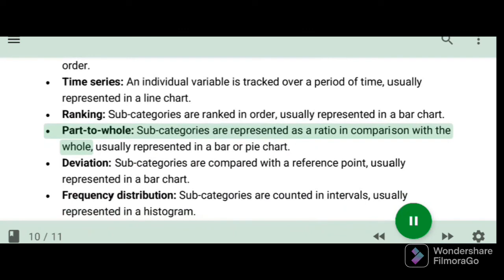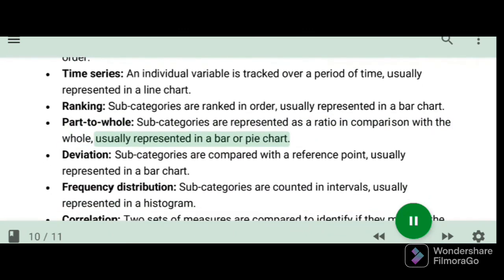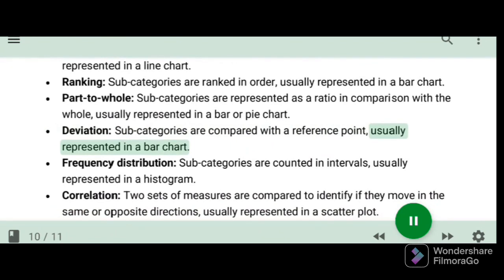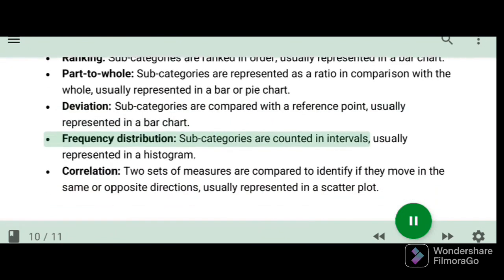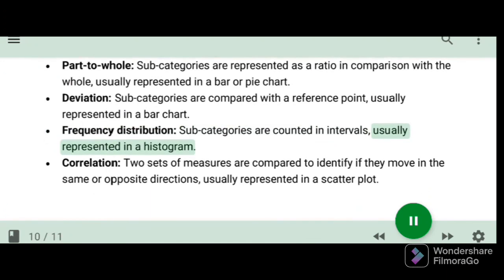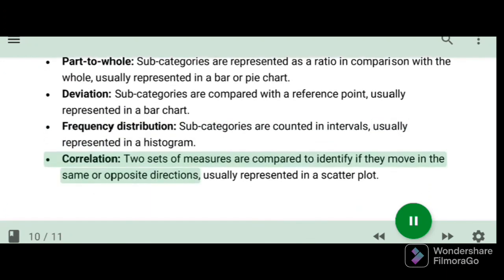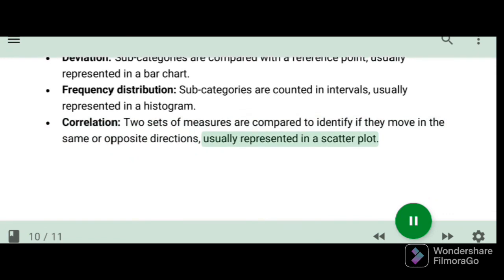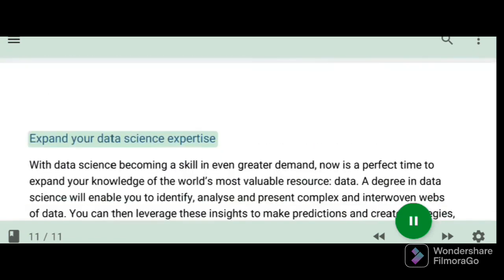Part to whole. Subcategories are represented as a ratio in comparison with the whole, usually represented in a bar or pie chart. Deviation. Subcategories are compared with a reference point, usually represented in a bar chart. Frequency distribution. Subcategories are counted in intervals, usually represented in a histogram. Correlation. Two sets of measures are compared to identify if they move in the same or opposite directions, usually represented in a scatter plot.